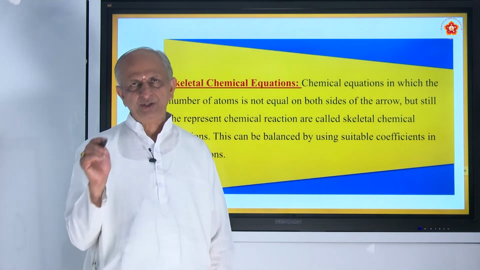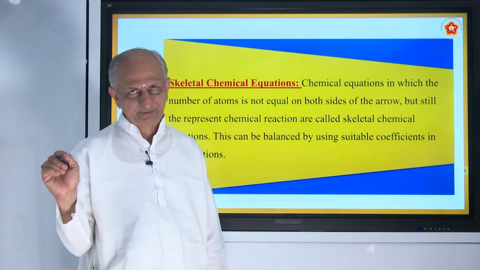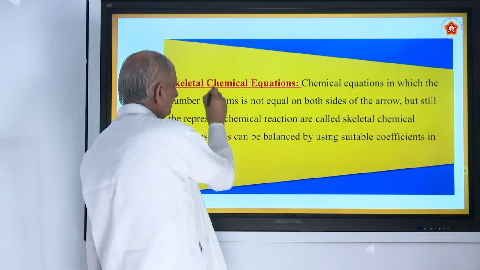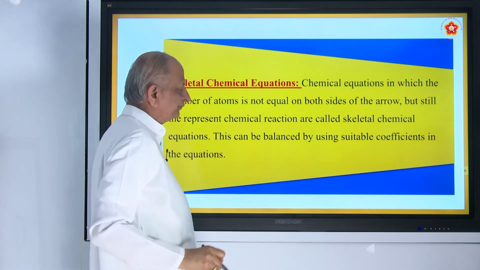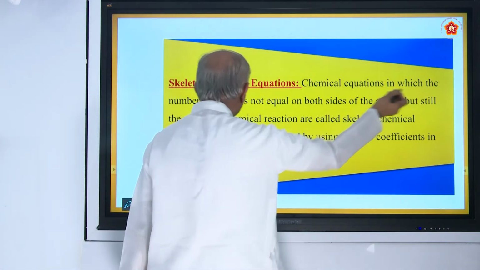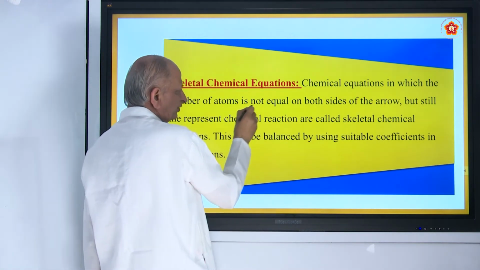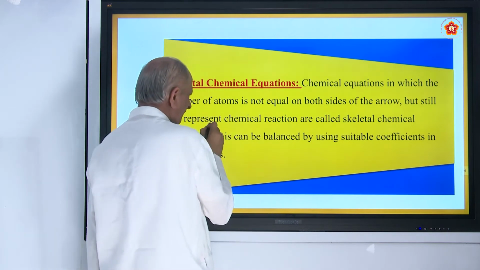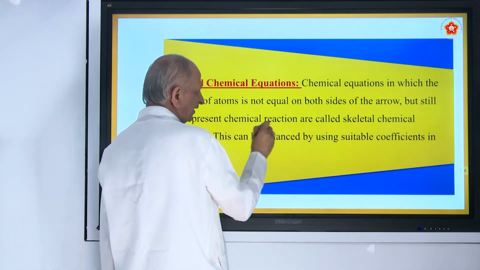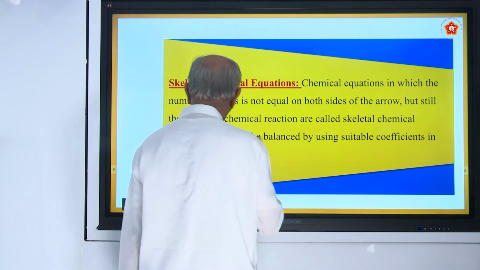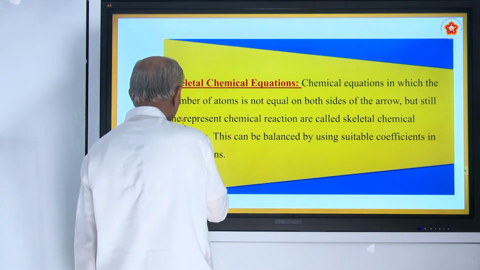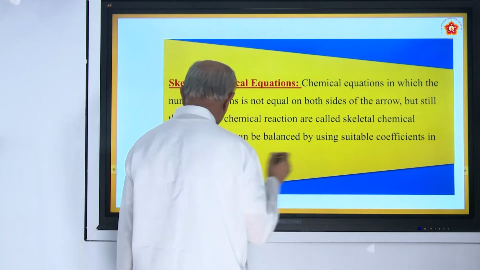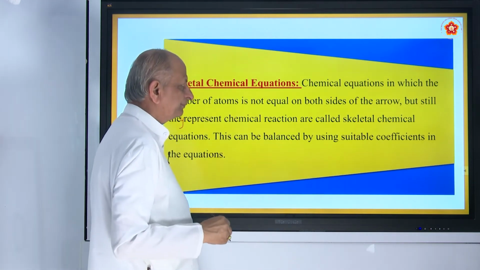So, when the reaction takes place, we write it in the form of an equation that is called a skeletal chemical equation. Chemical equations in which the number of atoms is not equal on both sides of the arrow, but still represent a chemical reaction, are called skeletal chemical equations. This can be balanced by using suitable coefficients in the equations.